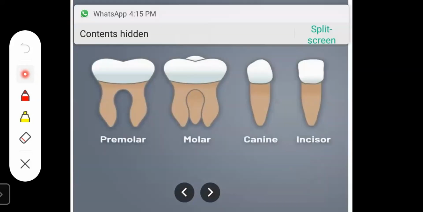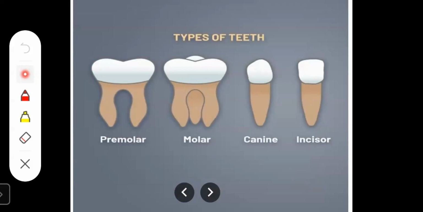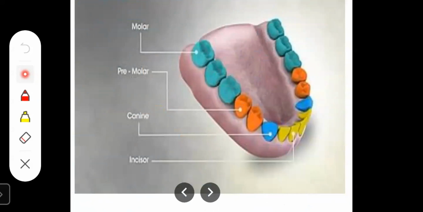Then we have seen types of teeth. This is the premolar teeth, then molar teeth, canine, and incisors. We have seen where they are located. See, molar teeth are located at the back of your jaw. After that, premolar teeth are there.